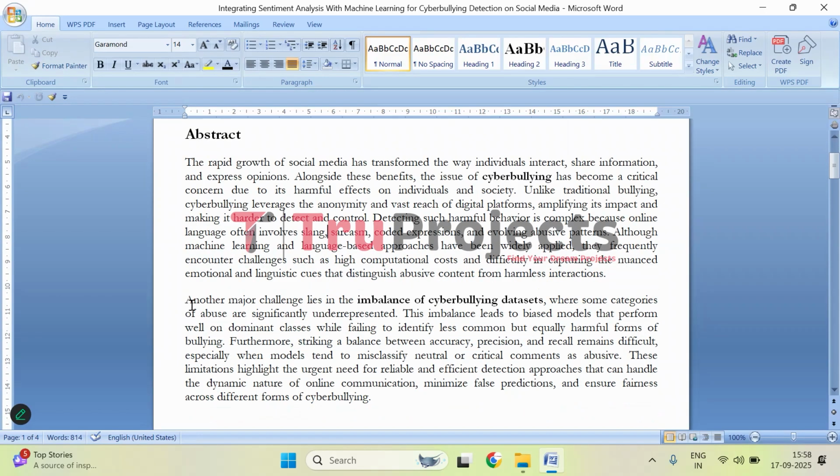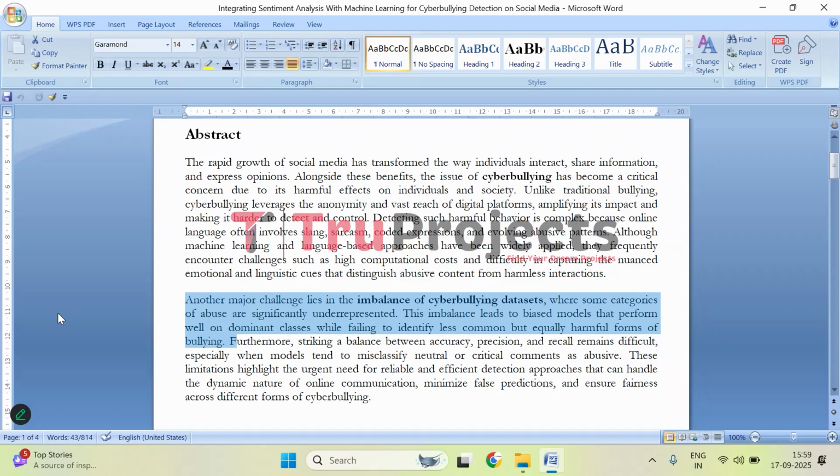So, another big challenge in detecting cyberbullying comes from the way the data is distributed in these datasets. Not all types of bullying are equally common. Some, like insults about someone's age or religion, may appear frequently, while others, such as subtle gender based comments or rare forms of harassment, might be much less represented.